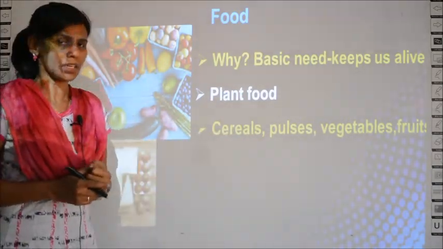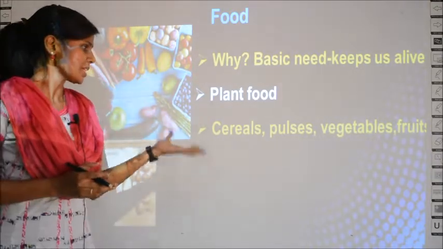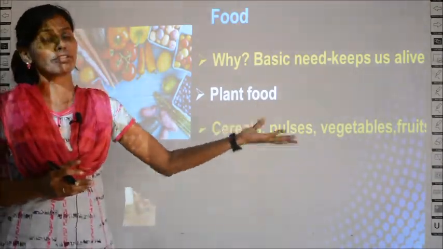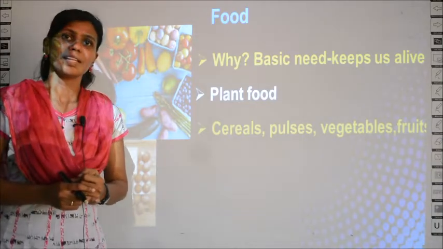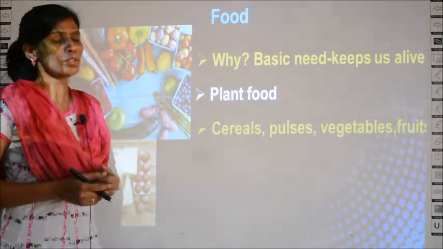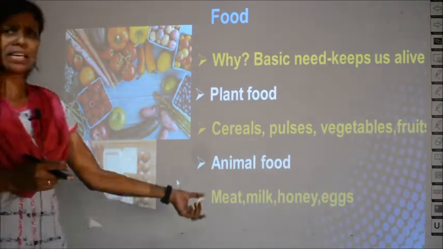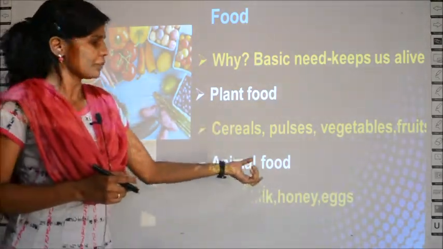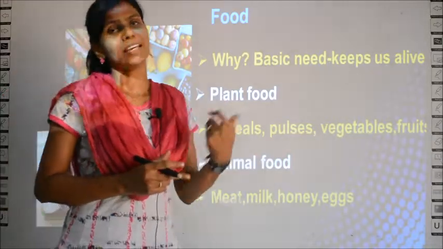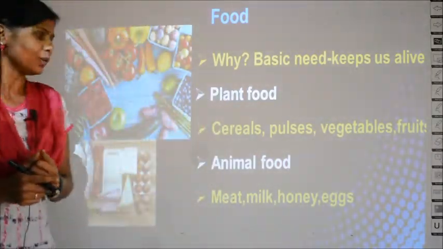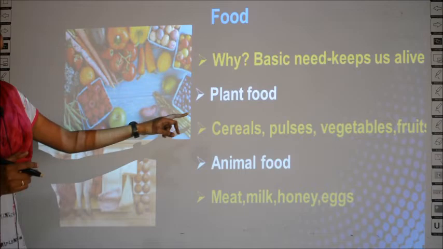So, these all come under plant food, right? Then what is animal food? Animal food includes meat, milk, honey, eggs, etc.